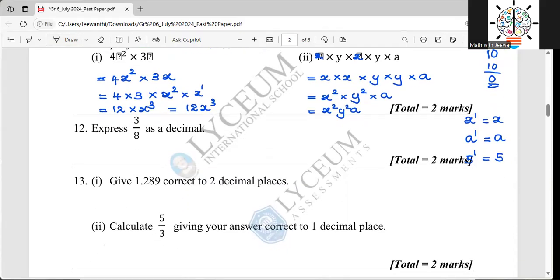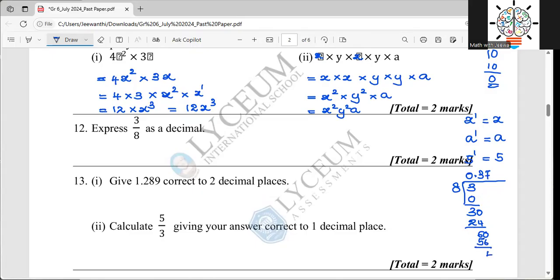So then we will move to the next one, write 3 over 8 as a decimal. Again, we want to do the same thing. We divide 3 by 8 like this. So here it is 0, 0. Then for 30, 8 times 3, 24. So then we have 6, so 60, 8 times 7, 56.